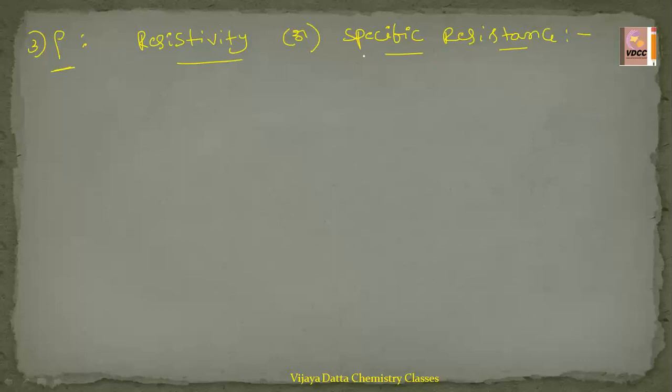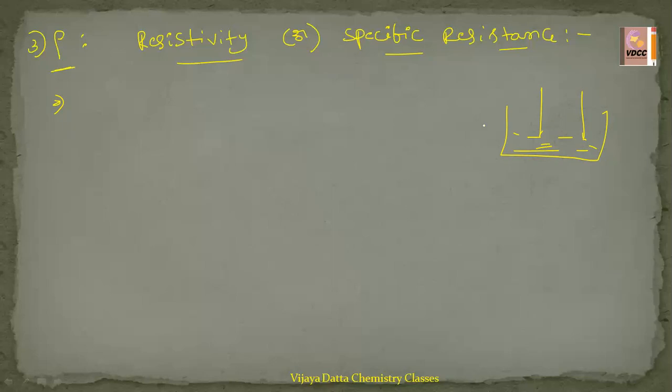Okay, now come to the resistance or resistivity or specific resistance. See, the resistance offered by 1 centimeter cube of an electrolytic solution is called resistivity. So, what is meant by resistance? Suppose it is the electrolytic solution. These are the two electrodes, and L is the distance between the two parallel electrodes, and A is the area of cross section of the electrodes.